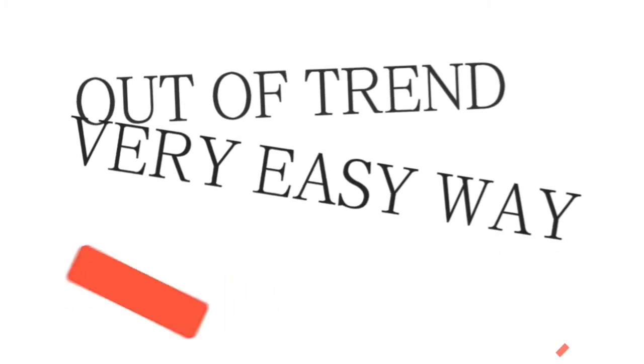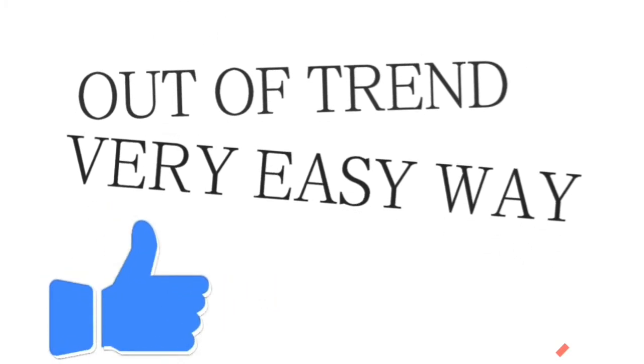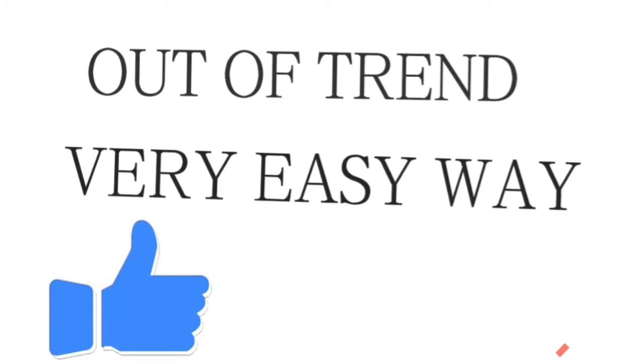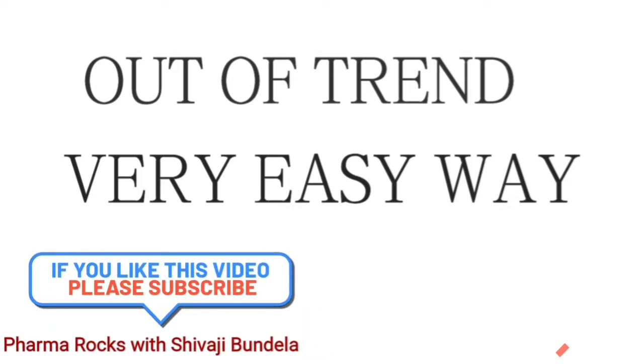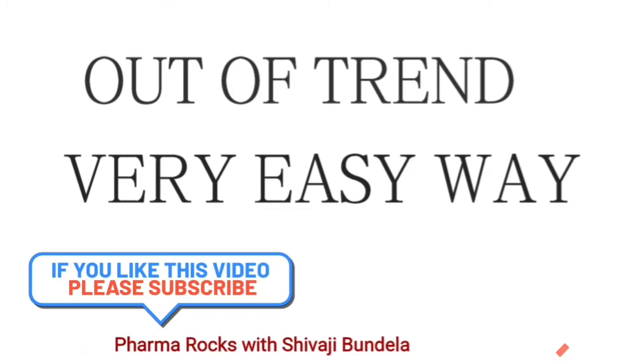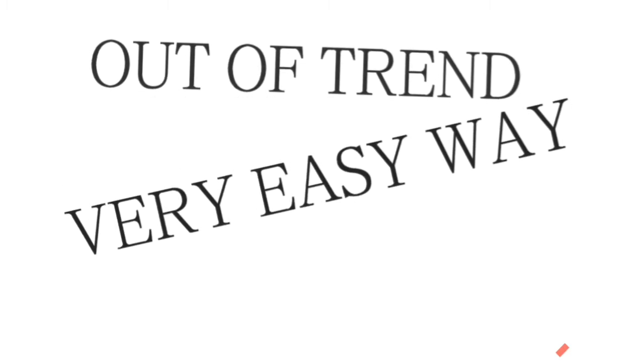Today we will introduce a very important topic, and an easy way to understand out of trend and what it means. If you are doing analysis and your upcoming results fit in the specification but do not fit in the trend, we call it out of trend. It is very different from out of specification. Out of specification means the result is already outside the limit, which is a fail. In out of trend, the result is passed but it is not matching the trend.